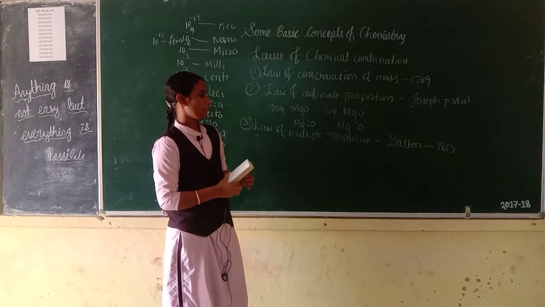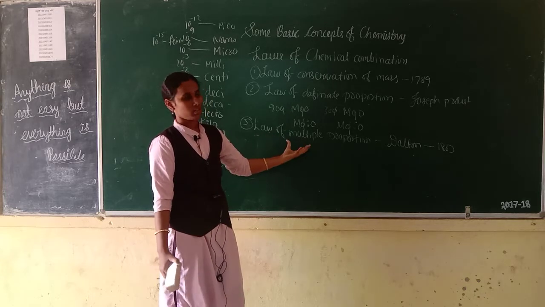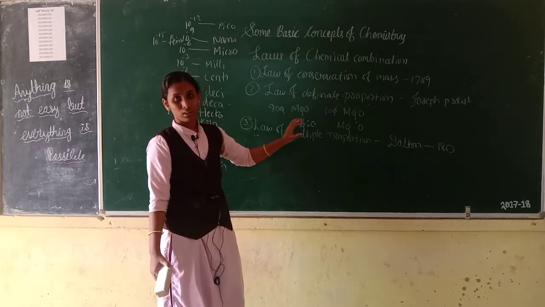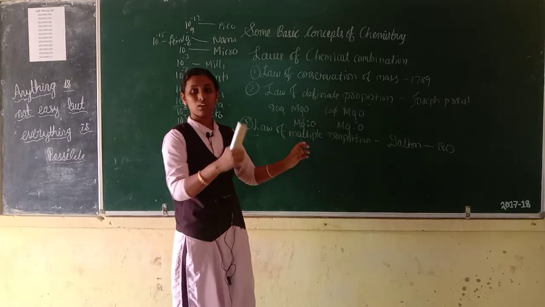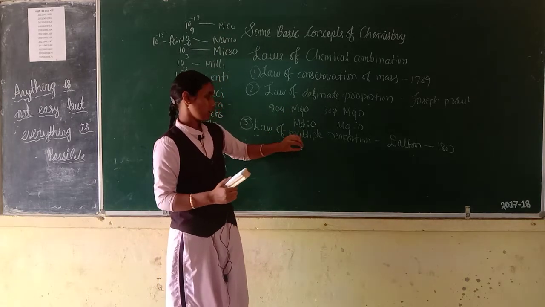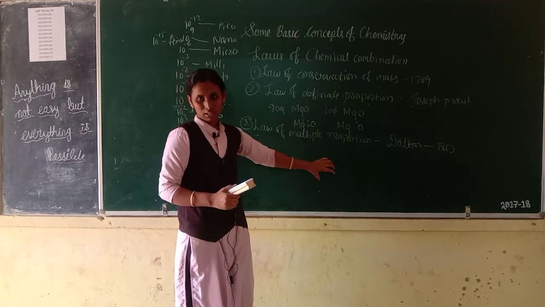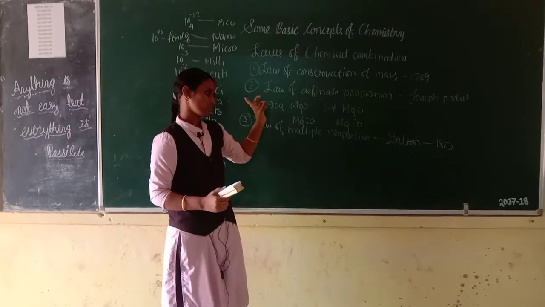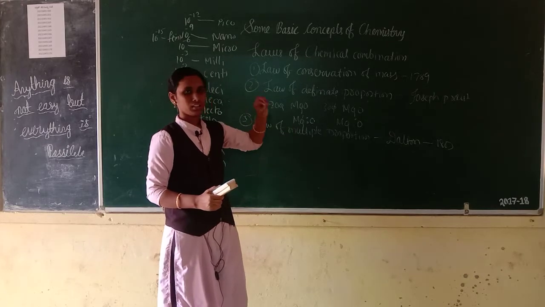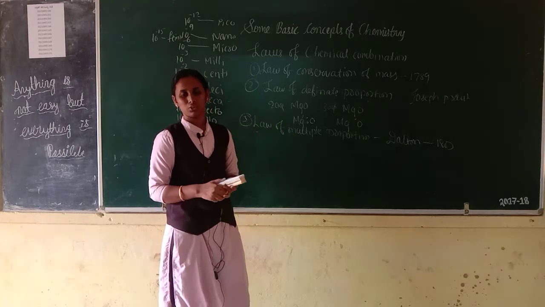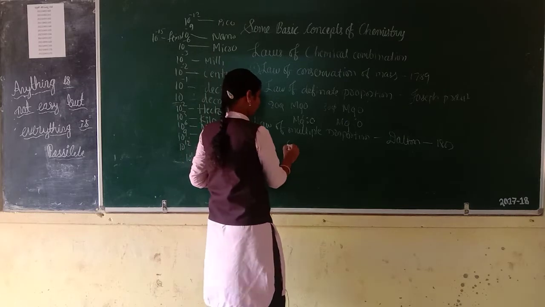It means if two elements combine to form more than one compound, then the different masses of one element which combine with a fixed mass of the other element are in a simple whole number ratio. I give an example.